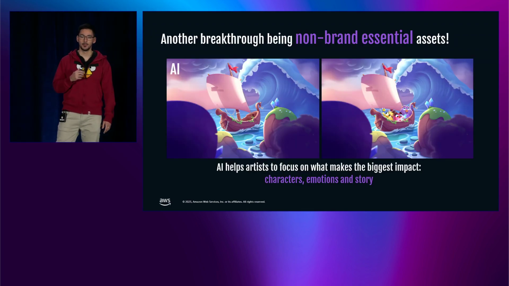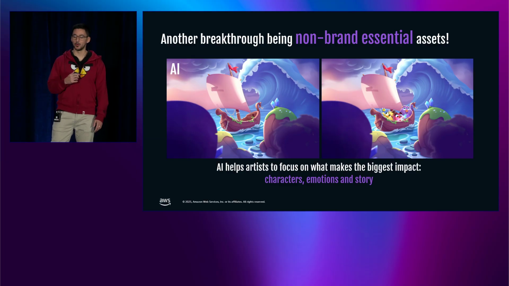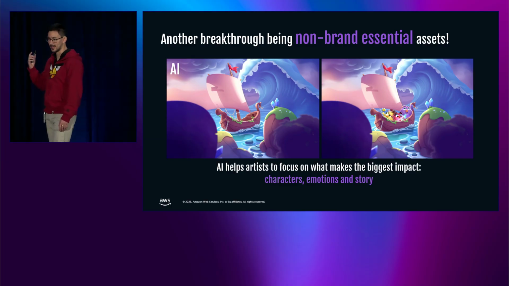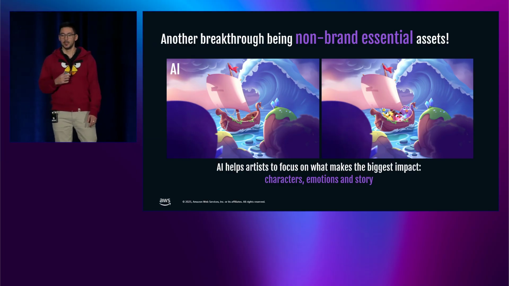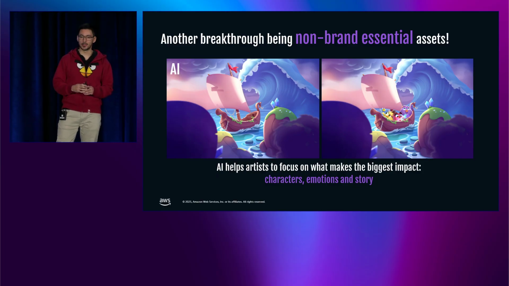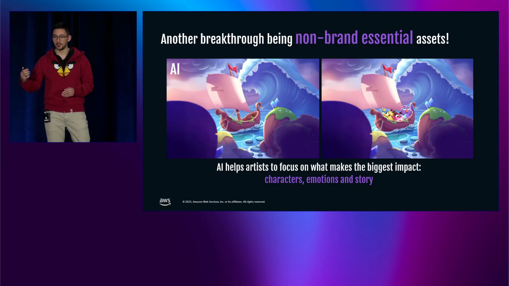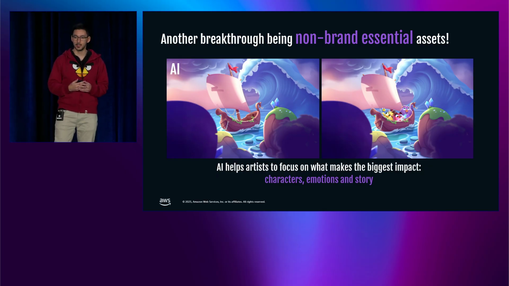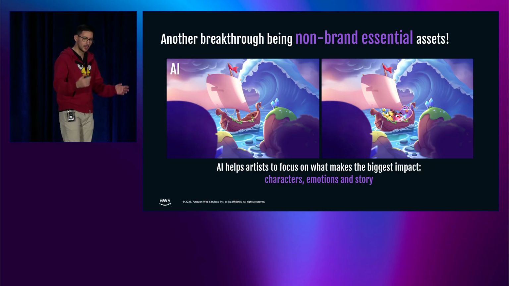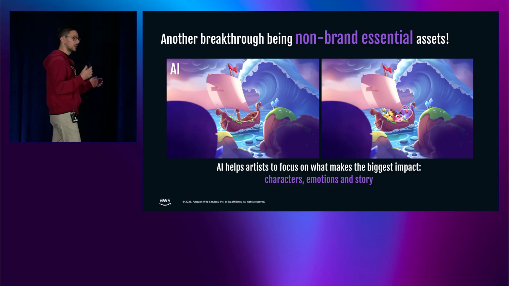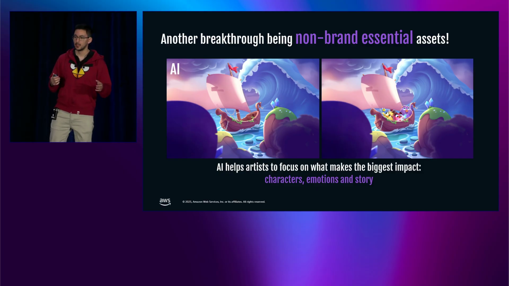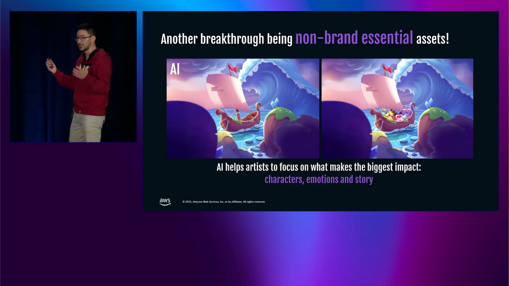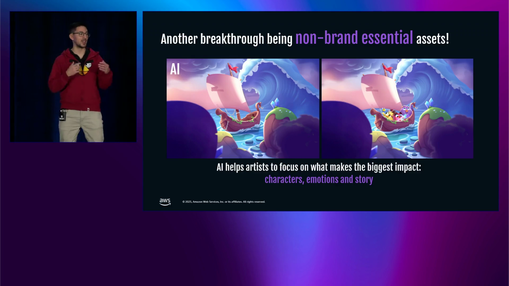We also learned that it made sense to focus on non-brand essential assets. As Rupert mentioned before, some of the tasks of our artists were a bit repetitive and boring, like, for example, creating multiple variations of a background. So if we start doing AI for those tasks, then the artists have more time to spend on things where they can create the most impact with these characters, emotions, and a story.